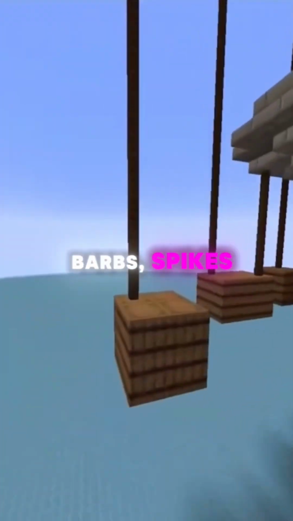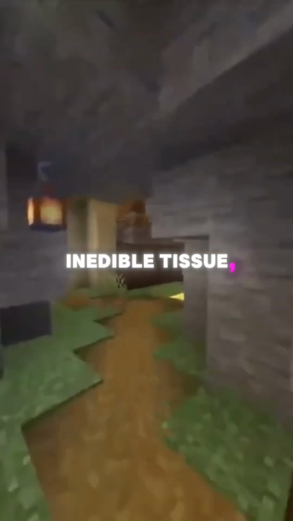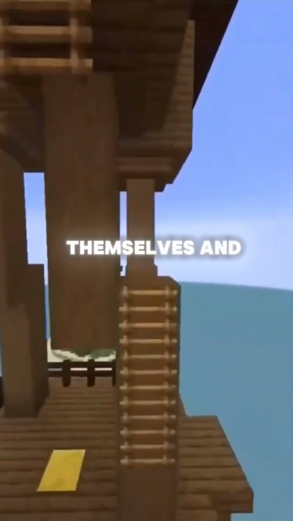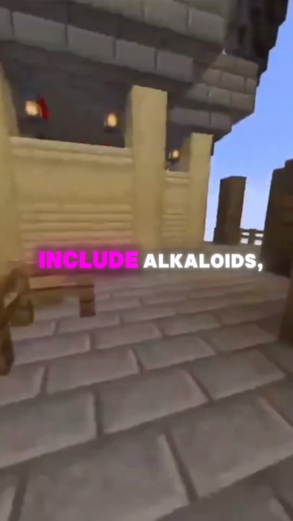Common physical defenses include thorns, barbs, spikes, spiny or hairy leaves, fibrous and inedible tissue, and even stings to protect themselves and discourage herbivores from eating them. Chemical defenses include alkaloids, tannins, and pheromones.